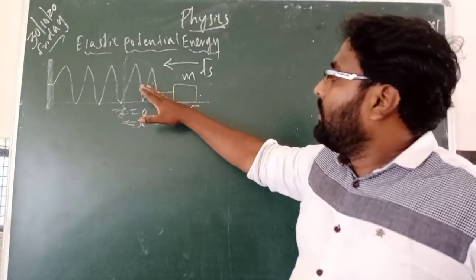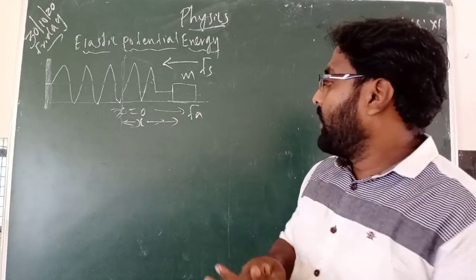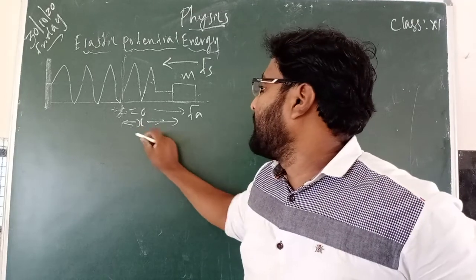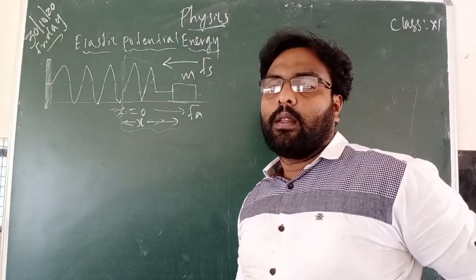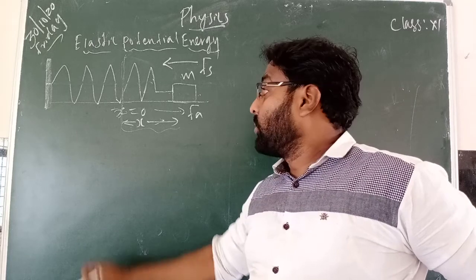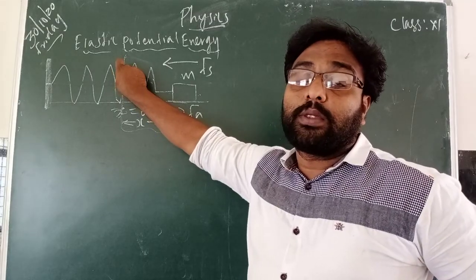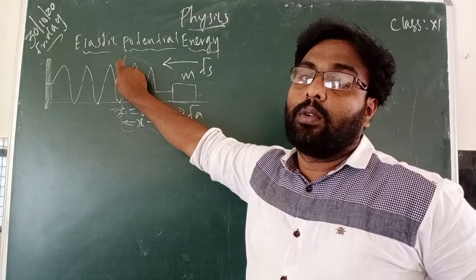Now what? The spring elongates for a distance, what? X distance. That is what? As soon as the spring is in its equilibrium position, its potential energy is 0.